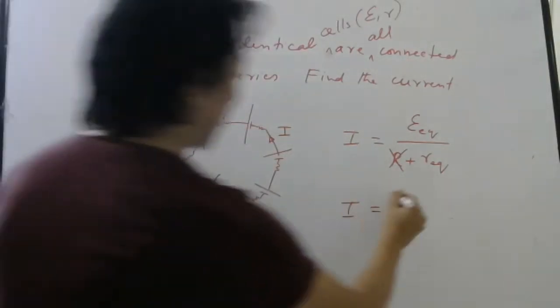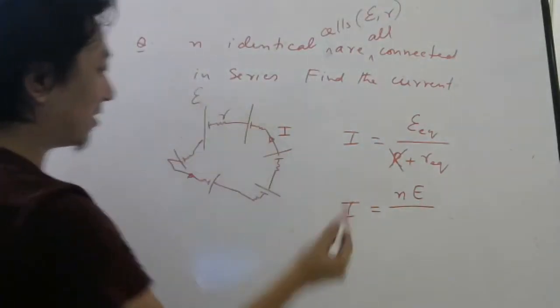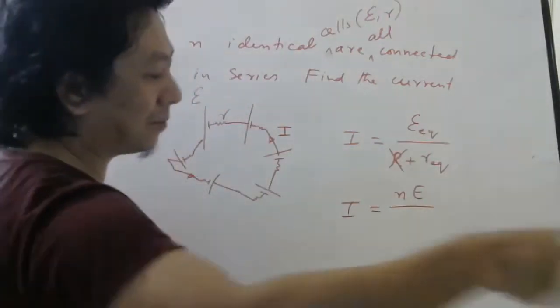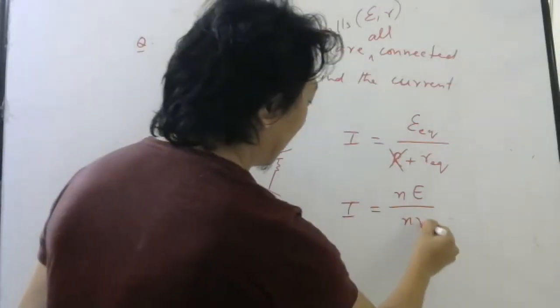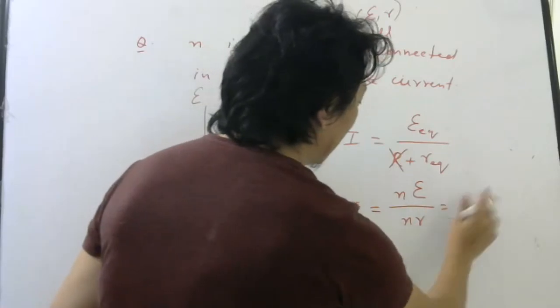So what is equivalent EMF? Equivalent EMF is NE. What is the total resistance? All of them in series. So R plus R plus R plus R plus R plus R, like NR. Again, I wrote capital E by R.